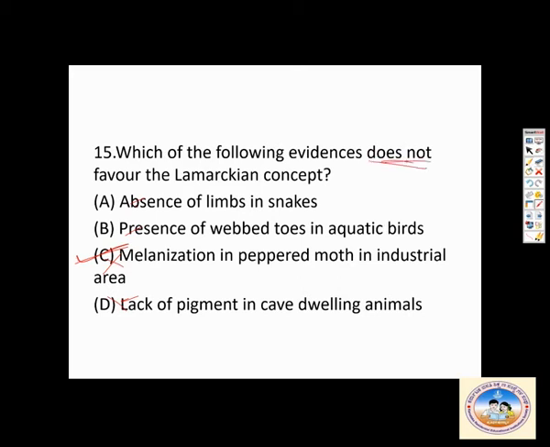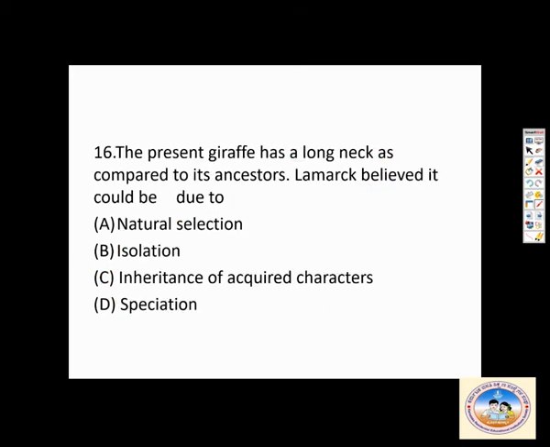The present giraffe has a long neck as compared to its ancestors. Lamarck believed it to be due to... It is not about natural selection, it is not about isolation, it is inheritance of acquired characters. Remember this. It is inheritance of acquired characters.